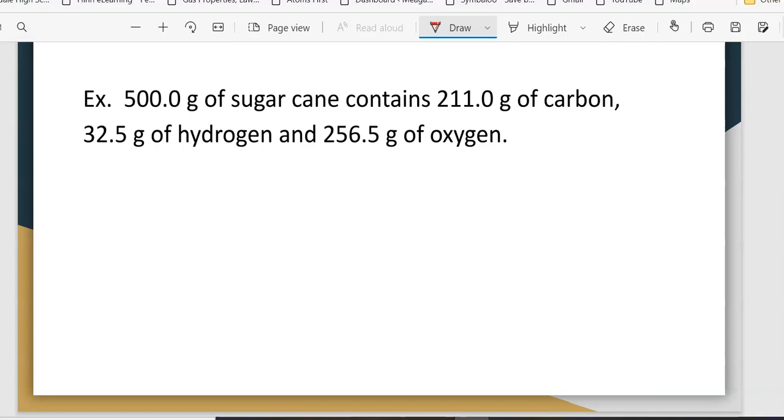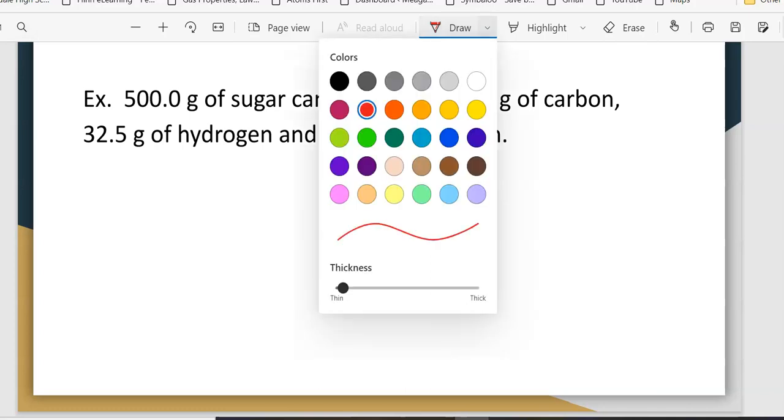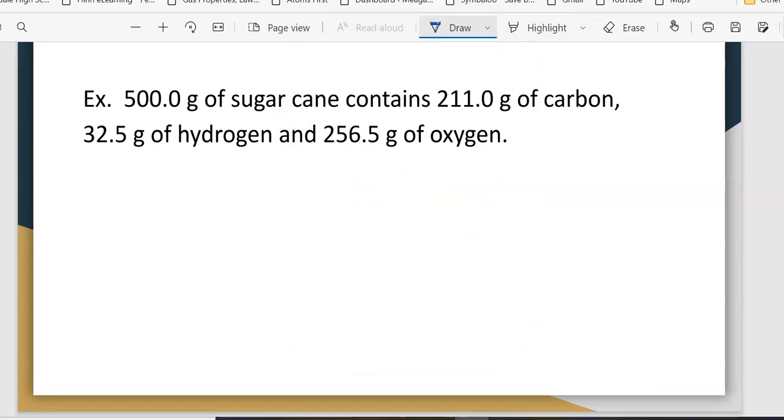So we're going to do the exact same thing we just did. Let's set this up. We're going to look at carbon, hydrogen, and oxygen. So for carbon, we have 211 grams over 500 grams, multiply that by 100.